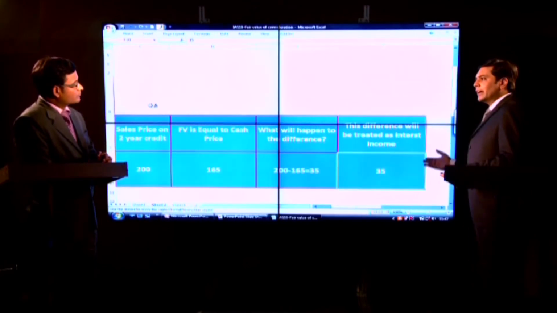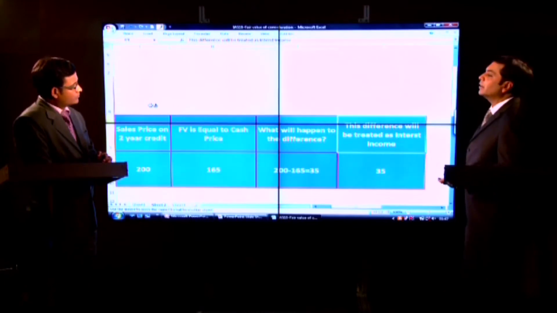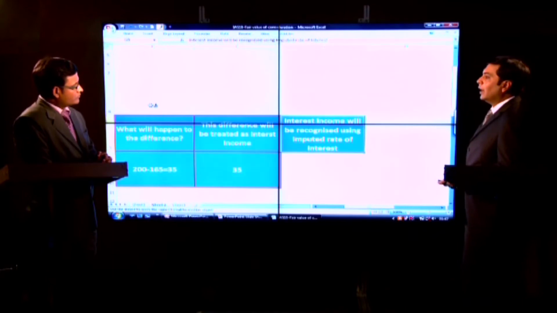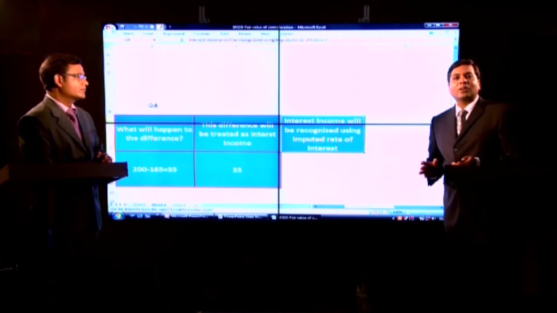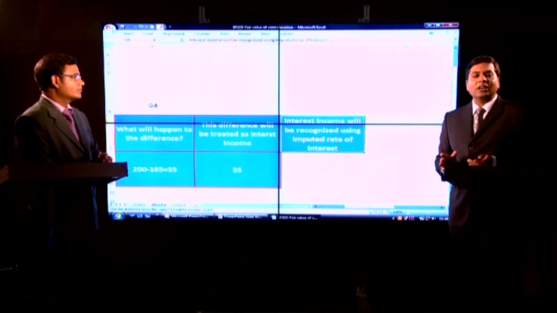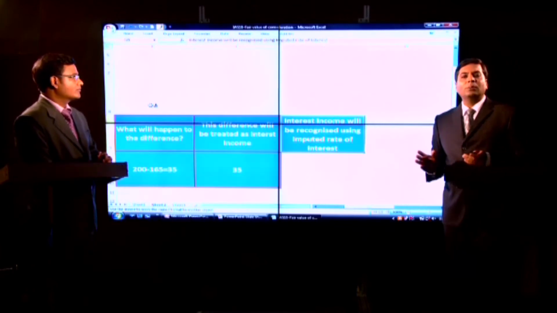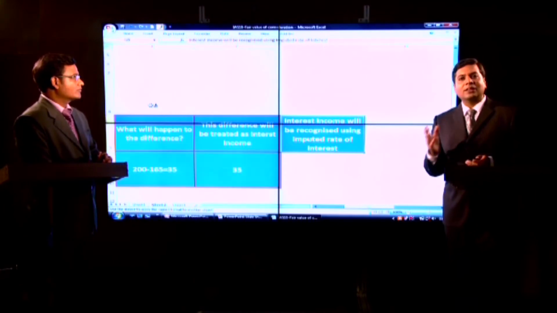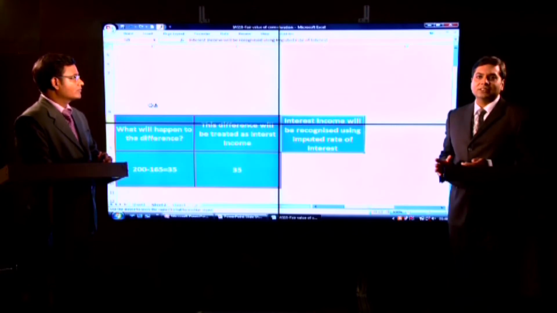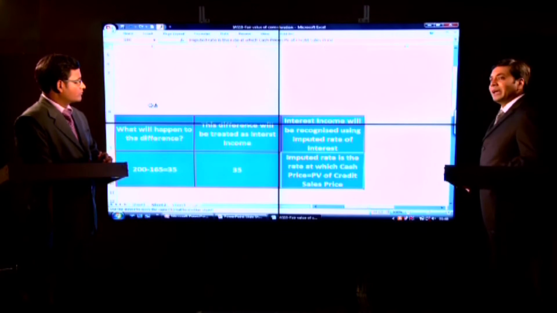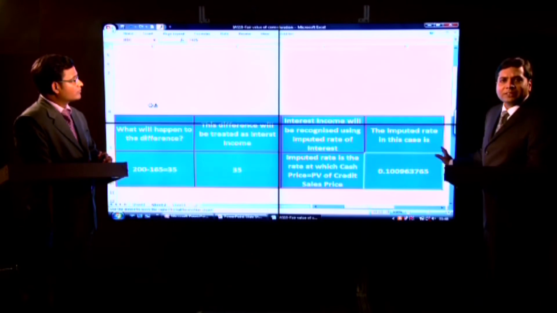Another problem that might arise is how to allocate this interest income over the credit period. To do that, I need to calculate the imputed rate of interest. Imputed rate of interest is the discount rate at which the present value of the transaction price, that is 200 rupees, will be equal to the cash price, or I can say present value of transaction price is equal to fair value of consideration. In the present case, if I calculate it, this is roughly 10%.